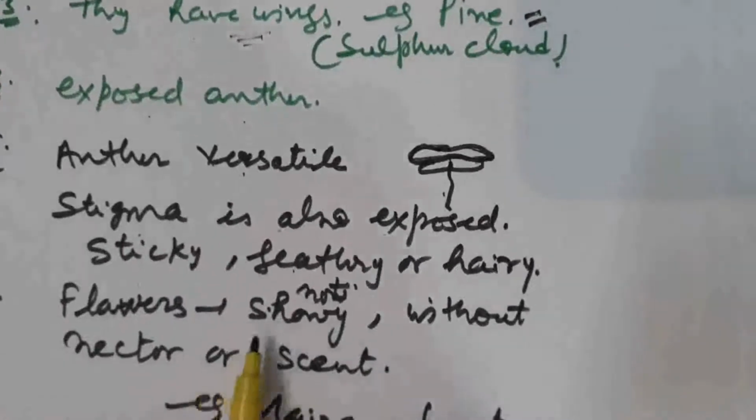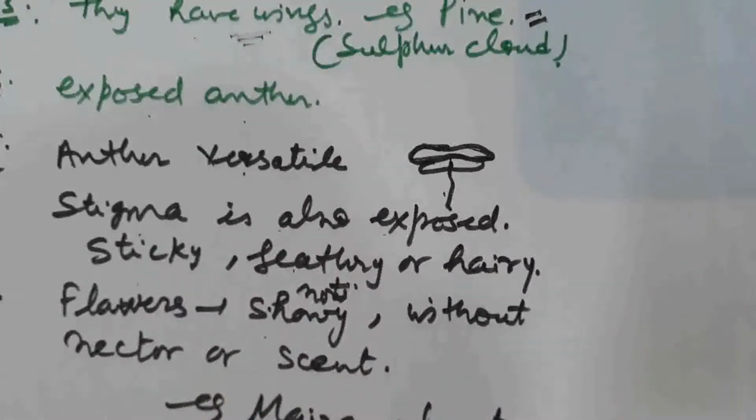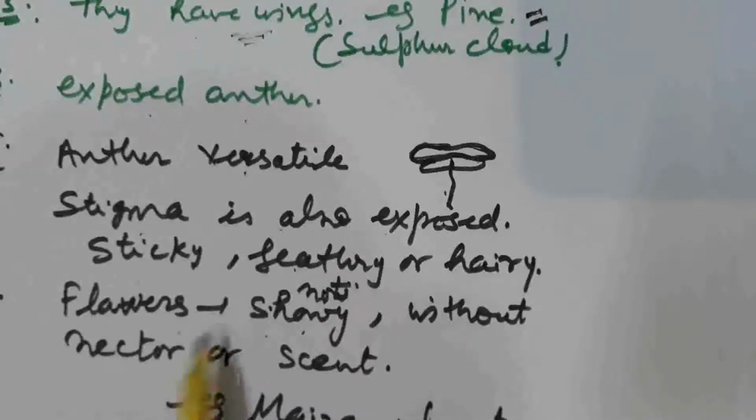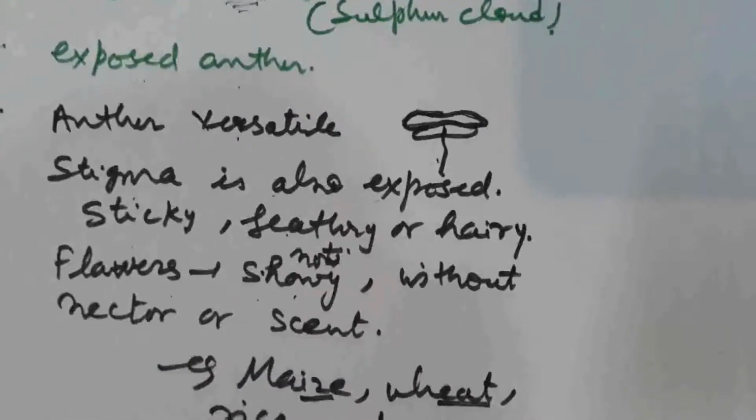Flowers are not showy, not brightly colored. They are without nectar or scent. Nectar or scent is not present in wind pollinated flowers. Bright color is required for attraction of insects or birds for pollination, but here the pollinating agent is air, so bright colored flowers are not required.